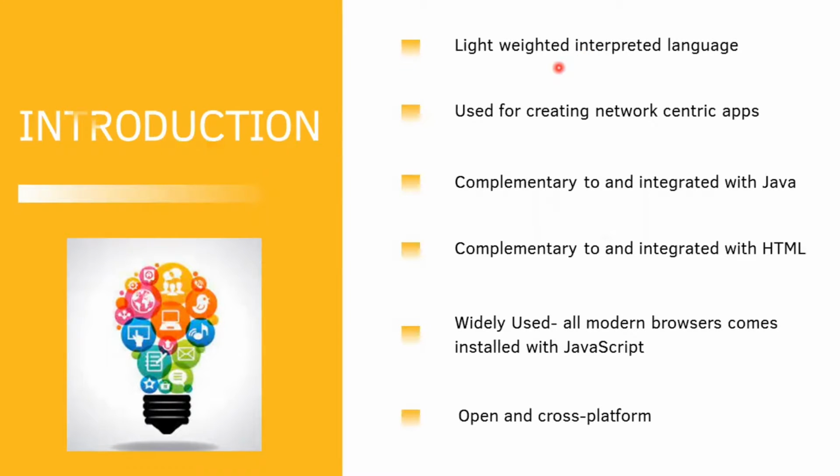So let's begin. So what is JavaScript? JavaScript is a lightweight interpreted language. Interpreted means during compilation, the code is executed line by line. JavaScript is a language used for creating network-centric apps. One of the advantages of JavaScript is it is complementary to and integrated with Java. Moreover, this is also integrated with HTML. JavaScript is widely used all over the programming world, and all modern browsers come installed with JavaScript.